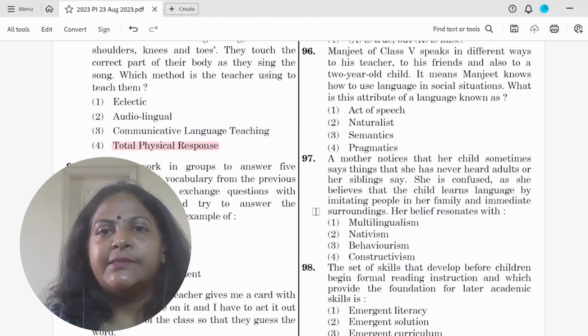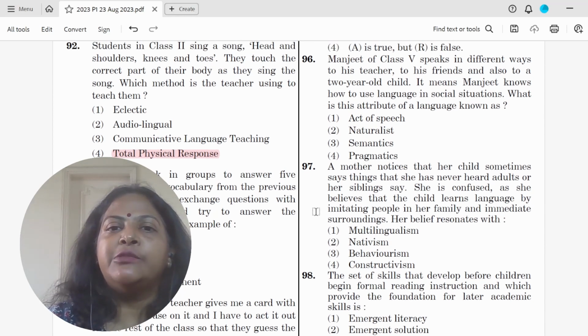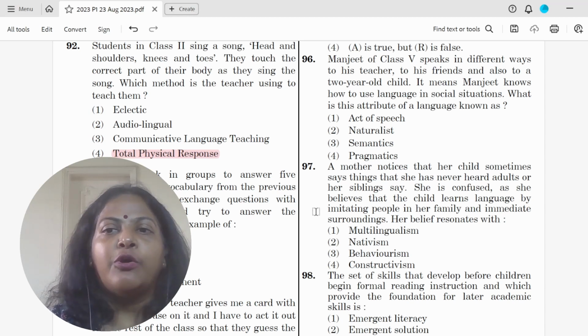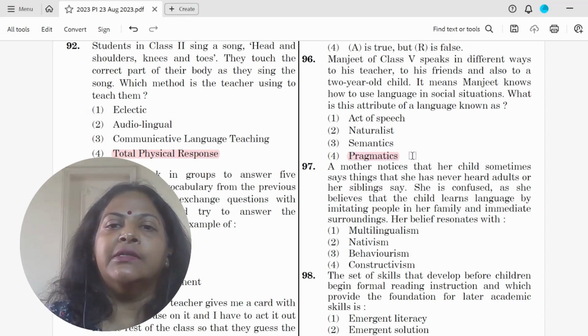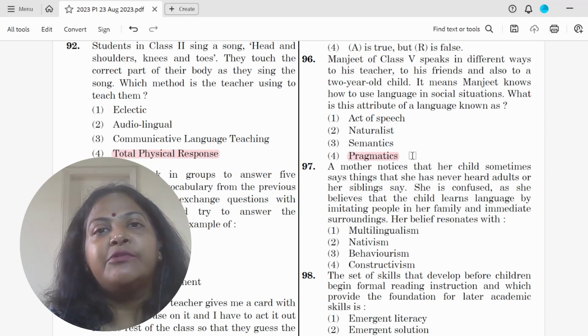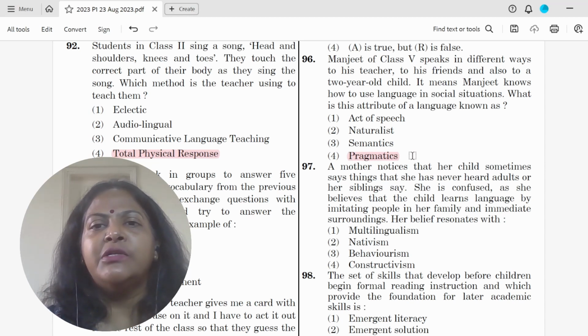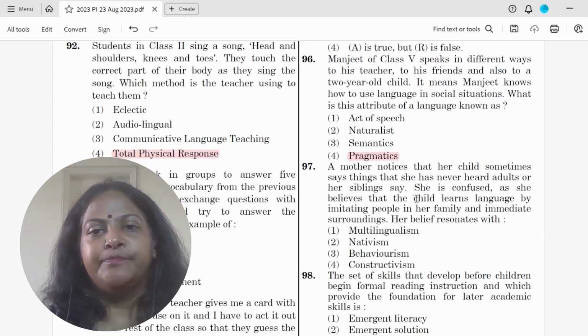Question 96. Manjeet of class 5 speaks in different ways to his teacher, to his friend, and also to a 2-year-old child. It means that Manjeet knows how to use language in different social contexts. What is this attribute known as? So this is known as pragmatics, or being practical. Semantics is with respect to meanings. Naturalistic has nothing to do with this. Speech act is an overall question. So this is called pragmatics.